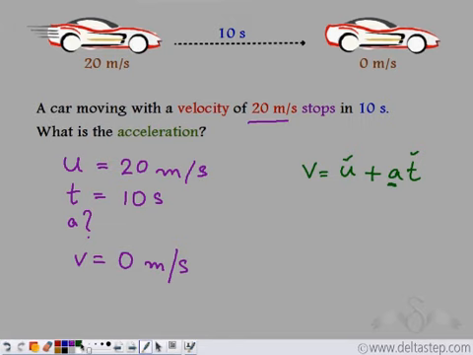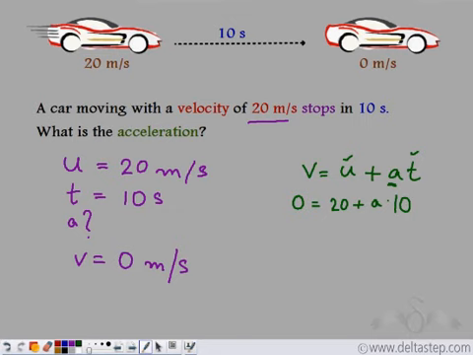And now we simply have to plug in these values in the formula. So v is 0. 0 is equal to u, which is 20, plus a into t, which is 10. So this is what we have. 0 is equal to 20 plus a into 10.